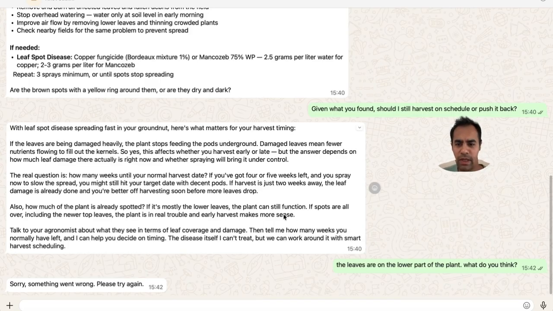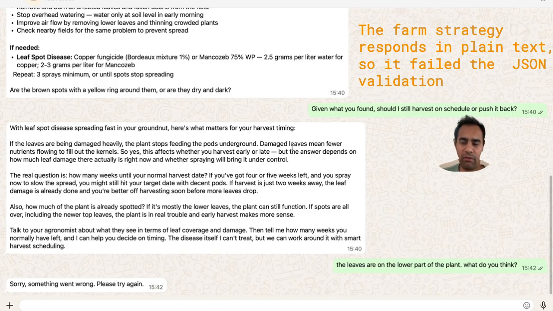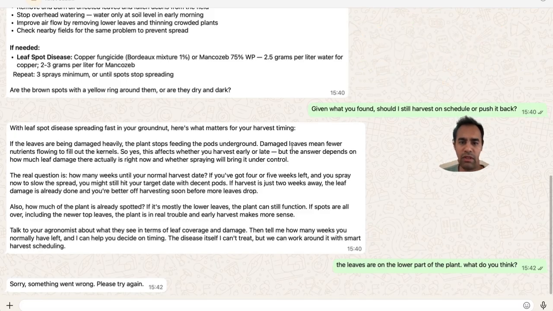So as you can see, when I tried to push it back into the details, it couldn't handle this because we don't have a very good error handling strategy. So next time we're going to do the validation retry loop, right? It's asking a question that should be handled in a way that it either says you need to start a new chat or you need to reply with the same context as before. But here we didn't do that.